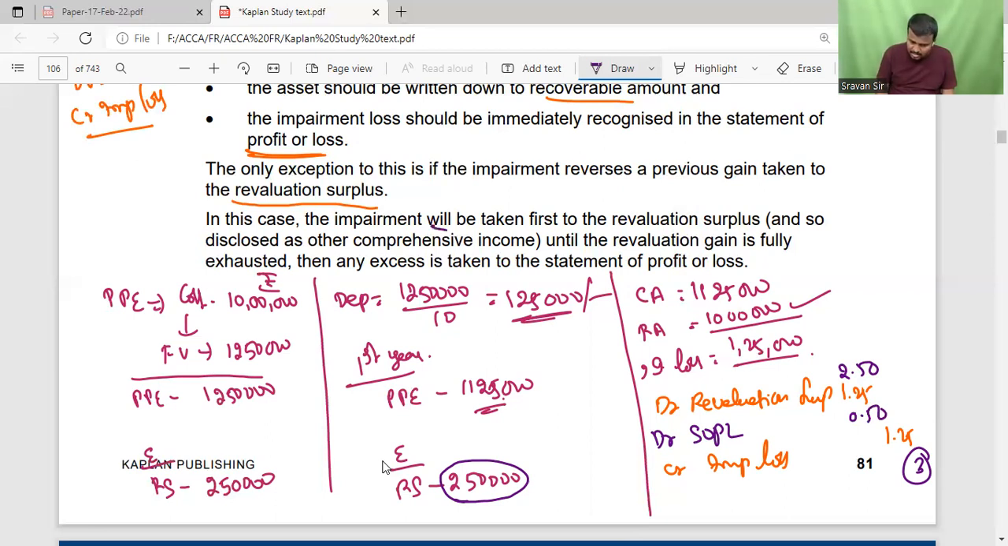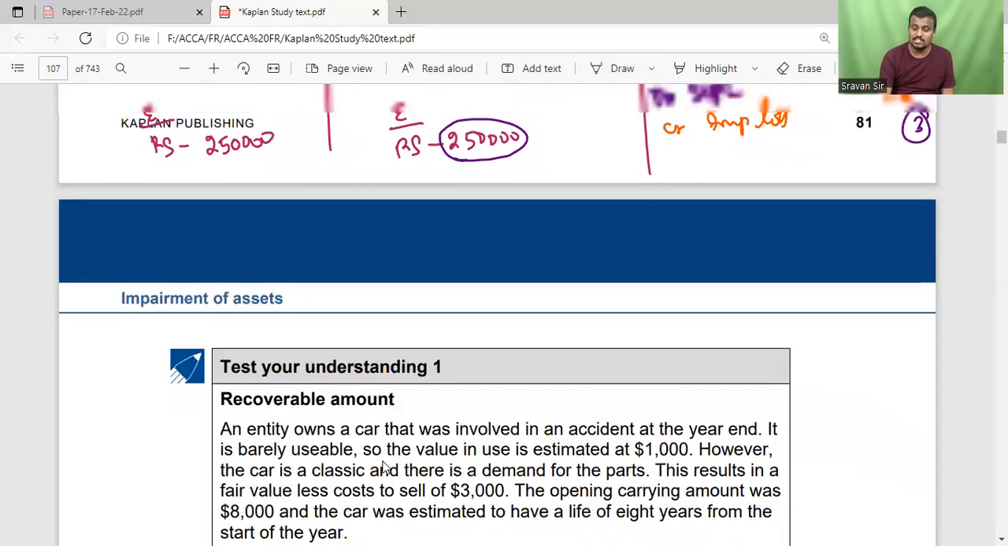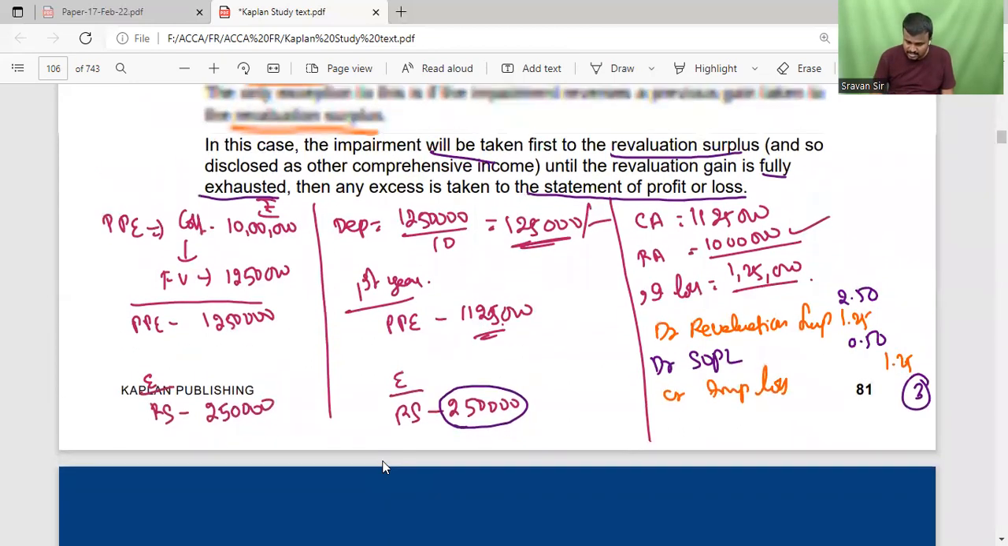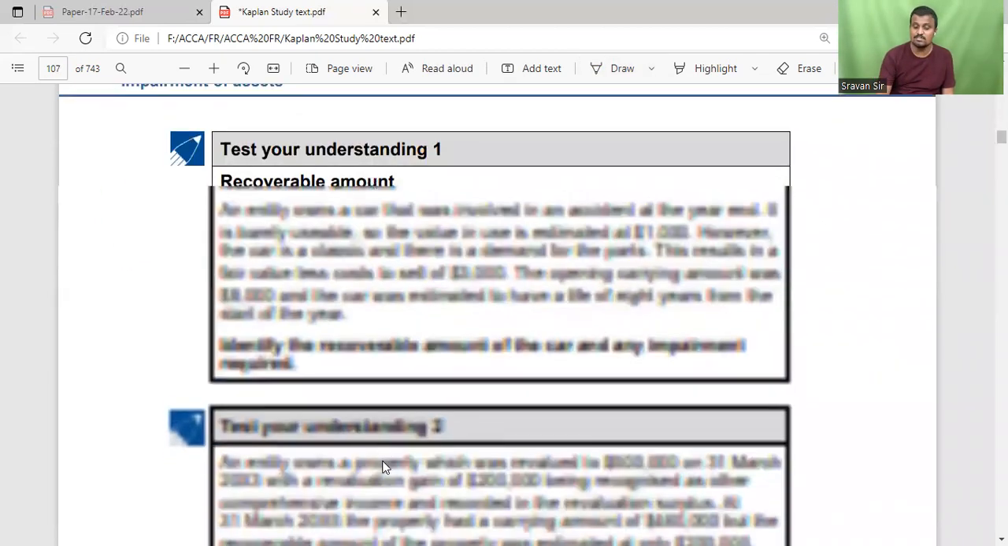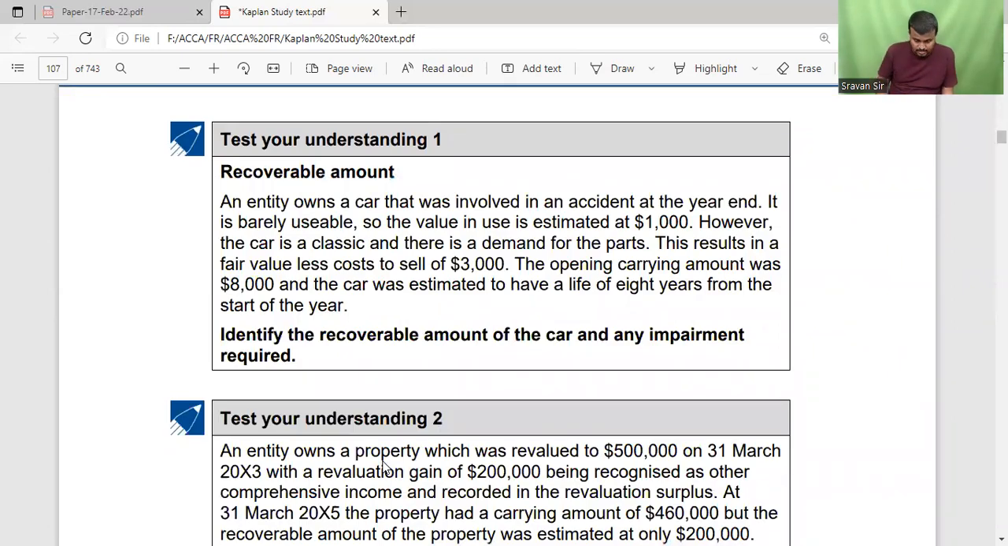In this case, the impairment will be taken first to revaluation surplus, until the revaluation gain is fully exhausted or adjusted, then any excess is taken to the statement of profit and loss. So in case a revaluation happened previously, we have to write this entry: debit revaluation surplus, debit statement of profit and loss, credit impairment loss. First, we give the adjustment to revaluation surplus. Later, we give the adjustment to statement of profit and loss. If any additional amount is required, that will be transferred to statement of profit and loss.